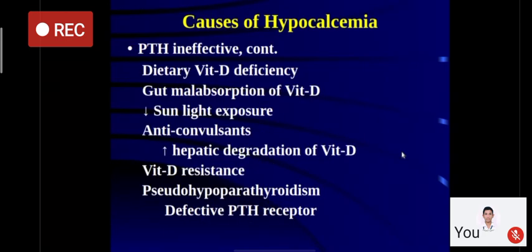Other causes of ineffective PTH include dietary vitamin D deficiency, malabsorptive disorders, use of various anticonvulsant therapies, and pseudohypoparathyroidism, which we will discuss in brief, where there is defective PTH receptor action.